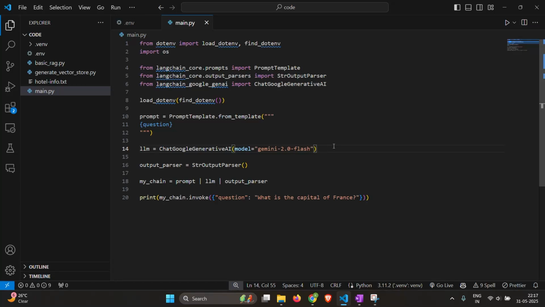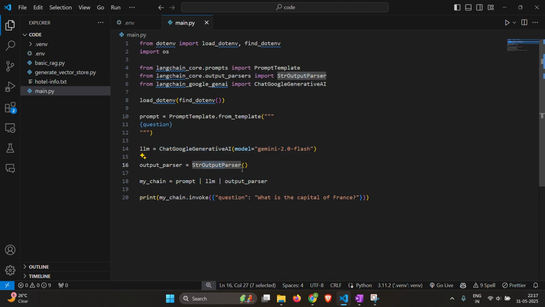In the last video, we saw how we can use LangChain to implement a simple LLM model in our code. So what we did was we added the API key for the Gemini in our env file, loaded that env file in this code, installed the LangChain package, and then made a simple prompt with a placeholder question. We used the model Gemini 2.0 Flash.